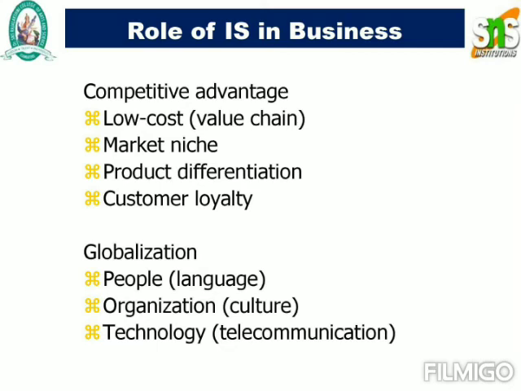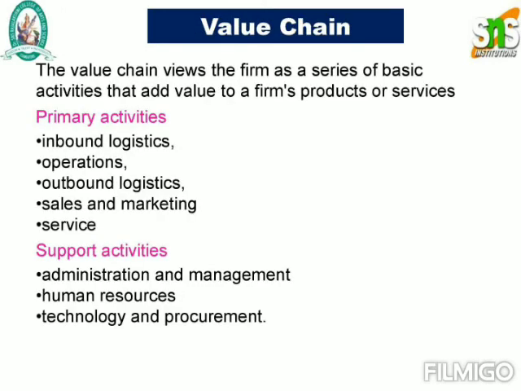So next one is your role of your information system in business. So they'll have a competitive advantages, that is your low cost, that is your value chain, market niches, product differentiations and customer loyalty. The next one is your globalizations. They'll have a people, that is your language, organization structure, technology, that is your communication, telecommunications. So next one is your value chain views. They frame as a series of basic activities that add a frame productivity services.